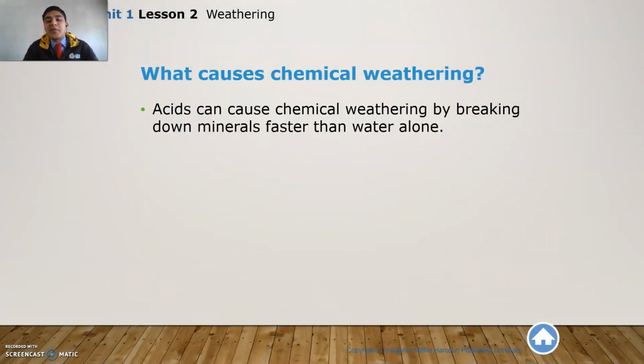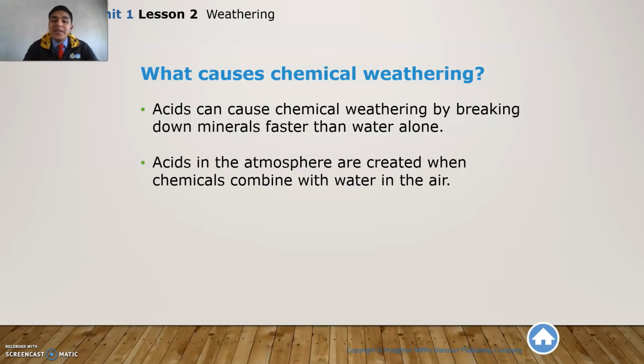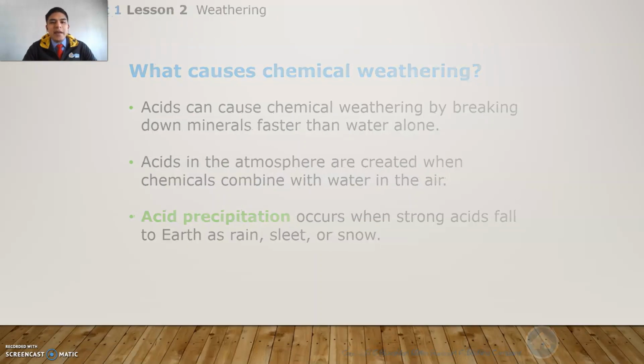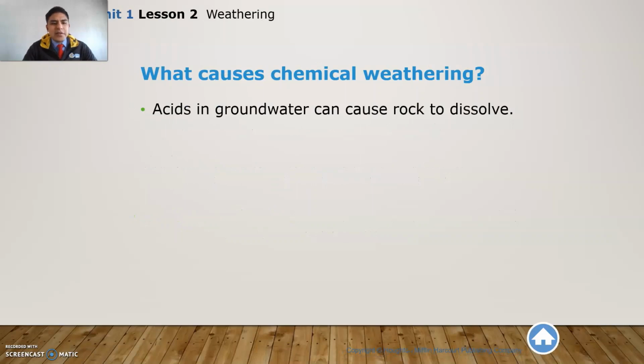Acids can cause chemical weathering by breaking down minerals faster than water alone. Acids in the atmosphere are created when chemicals combine with water in the air. And here we have something that is pretty disastrous, pretty terrible, but something that is happening already on our planet, which is acid precipitation. Acid precipitation occurs when strong acids fall to Earth as rain, sleet, or snow. I think I have a picture later on that I will show you.